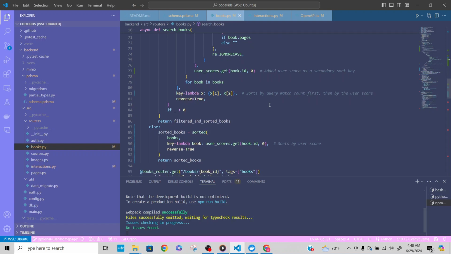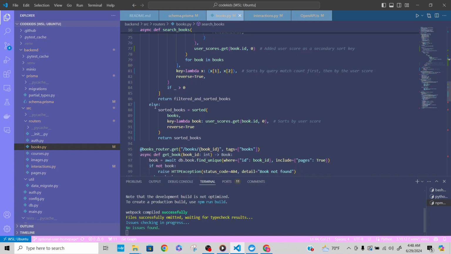Descending order specifically because that way students who perform poorly on certain books are recommended said books first within the query match results, right? You don't want to recommend a book that a student did really well on over a book that they did poorly on because you want them to do better and improve before moving on, right?